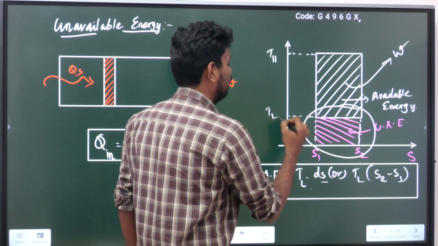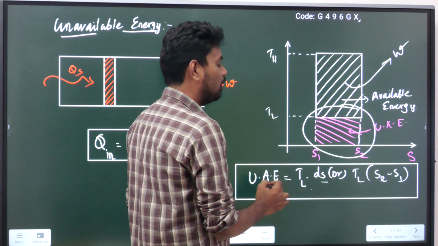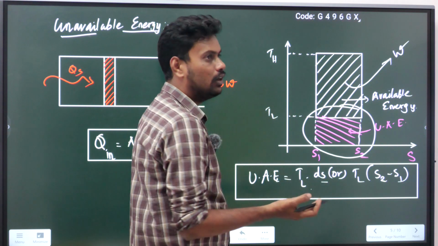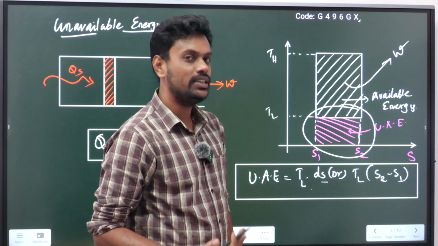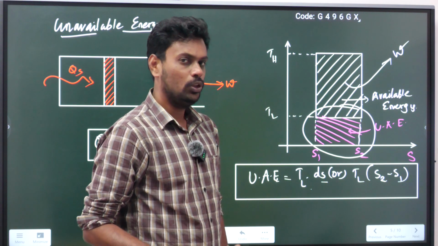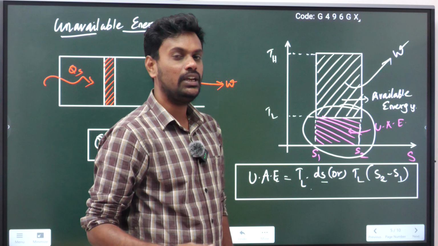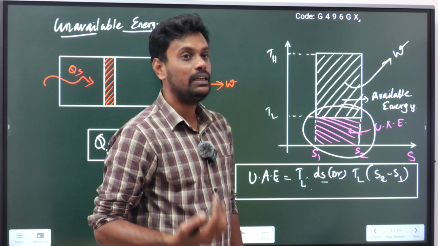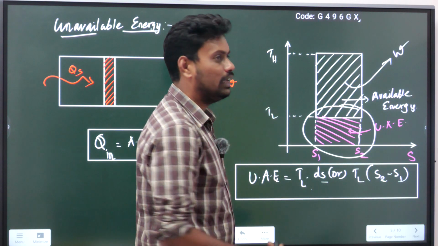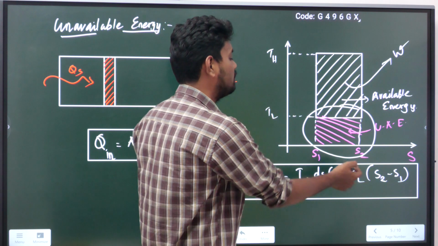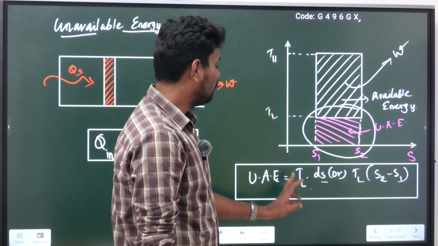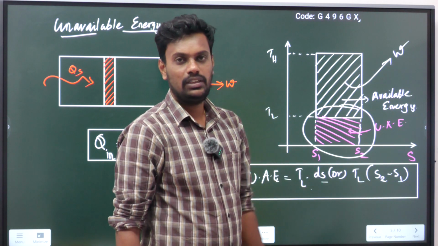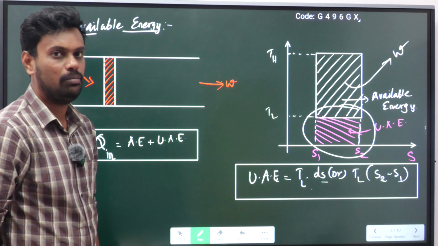So the unavailable energy formula uses TL, or T naught, the initial temperature, or Ti. Anything you can take for the lowest temperature; somebody will say T naught, somebody will say Ti, and I am noting this as TL. So TL into ds, where ds means change in entropy. The unavailable energy formula is TL into (S2 minus S1). Please remember this formula.